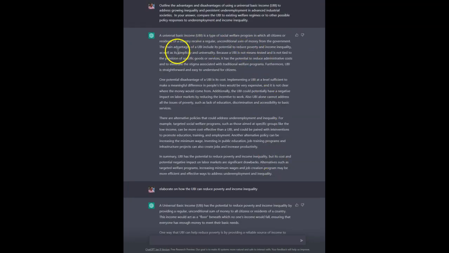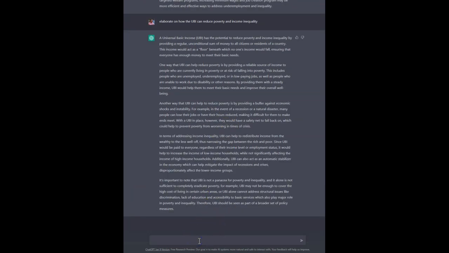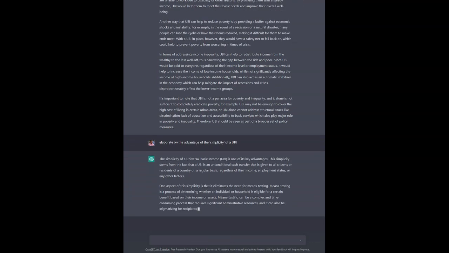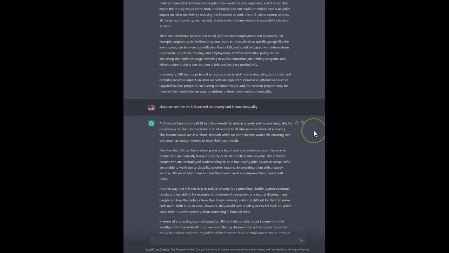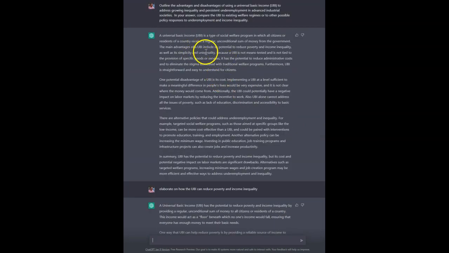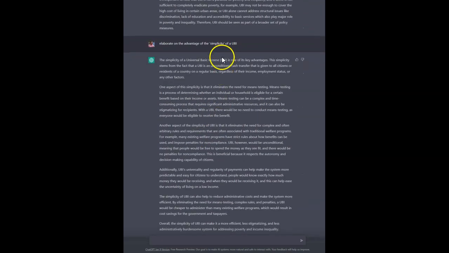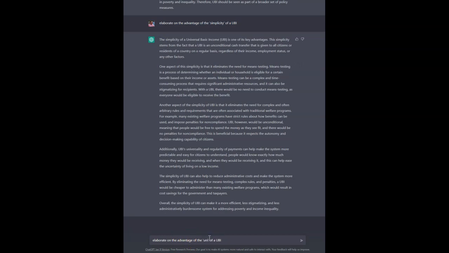Let's take another. Simplicity is another advantage according to this. So elaborate on the advantage, the simplicity of a UBI. Okay, now I'm going to add the same for universality. Ask the same question. So I'm just going to say, elaborate on the universality.